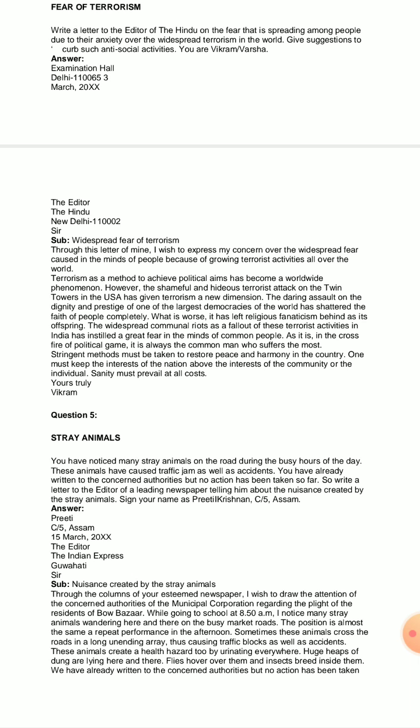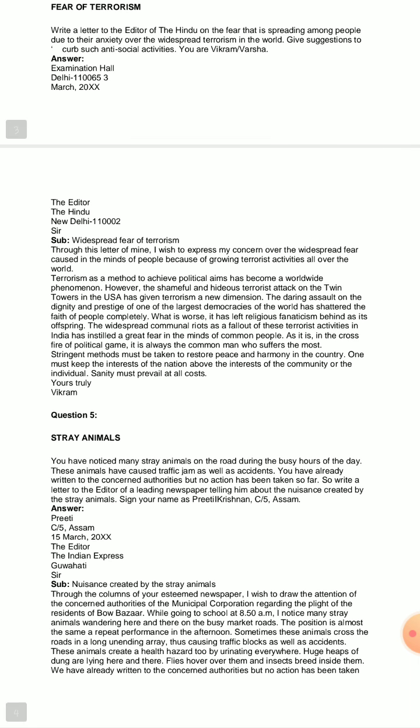Now how will you proceed? Look at the answer part. Examination hall, you can write in this way. Delhi, you can give a pin code. Then March, you can give a date, year also. The Editor, the Hindu, New Delhi, then a pin code, 110002. Then Sir. Then Subject. Subject: widespread fear of terrorism. That is the subject, as I already told, that is the topic of discussion.